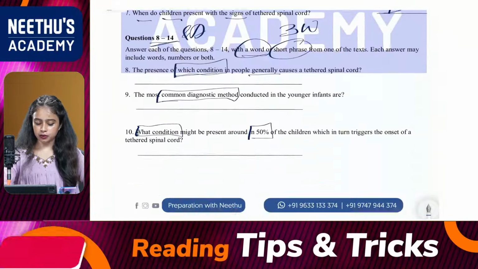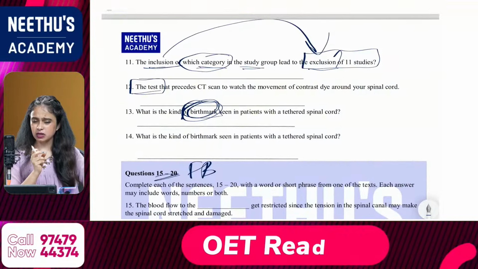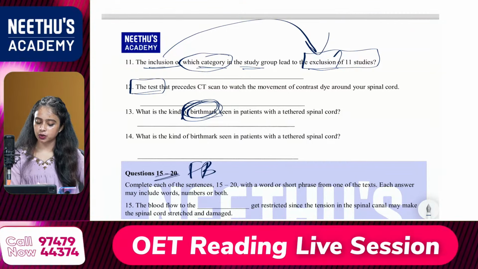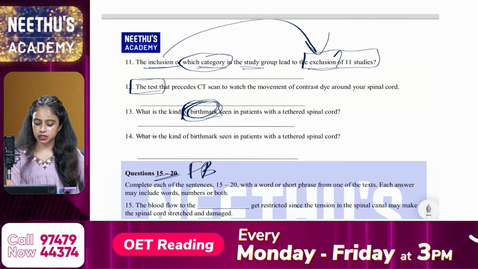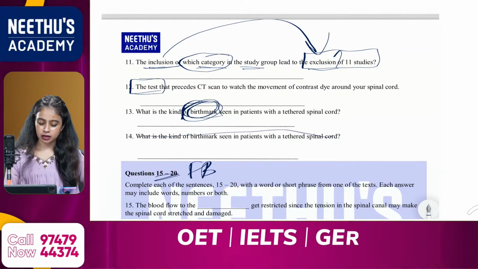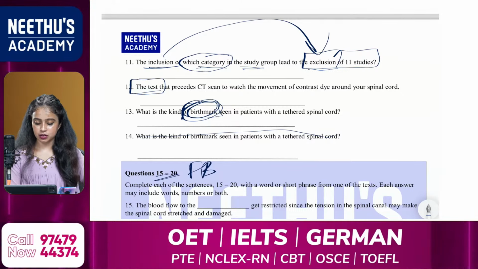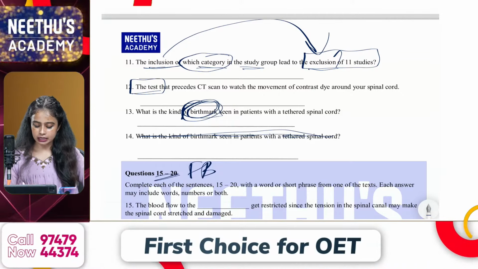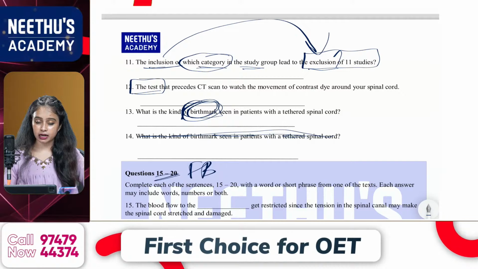Okay, for the 14th one, there was a typo with the 14th question. There is a repetition of the question, so you can just strike it off. I'll give you another question. Just tell me, can you find the answer to the question? Okay, 14th one: how many eligible column shortening studies were there?